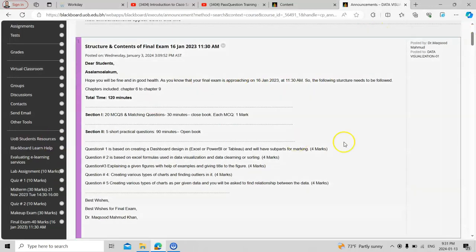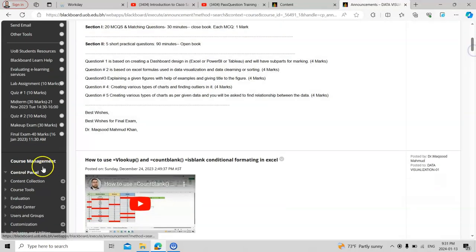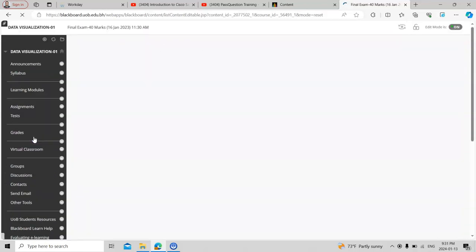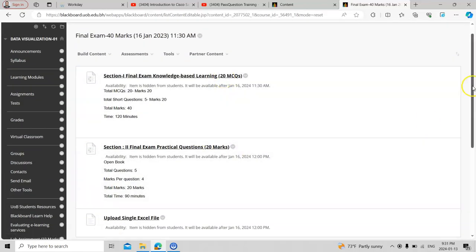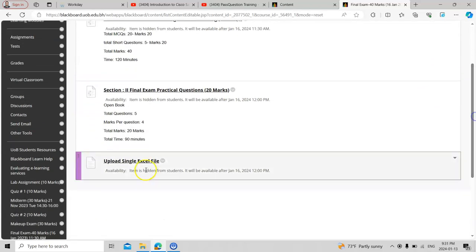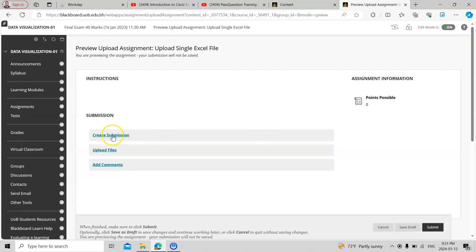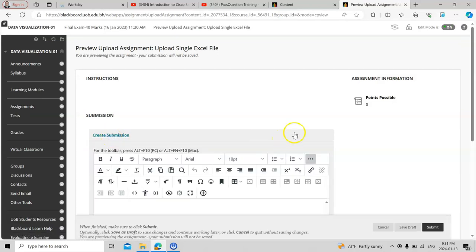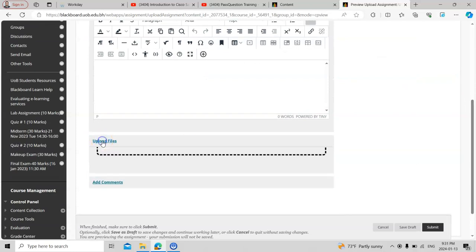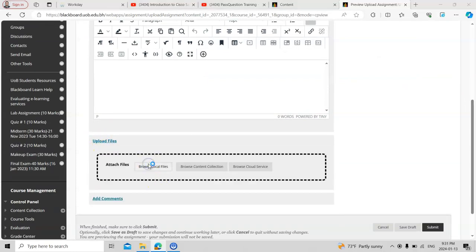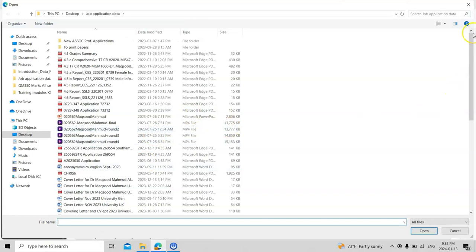So where to upload it? It's very simple. Go to the final exam. After you finish section 1, section 2 will appear, and after section 2 is finished, you can click over here. Sorry, not create submission. I think for this one you need to upload files. So you go to browse, and then you can upload your files.